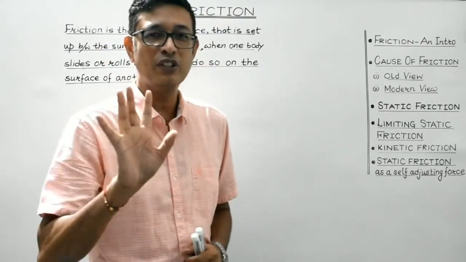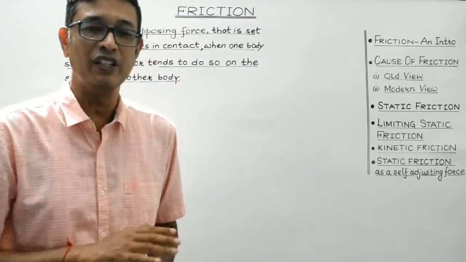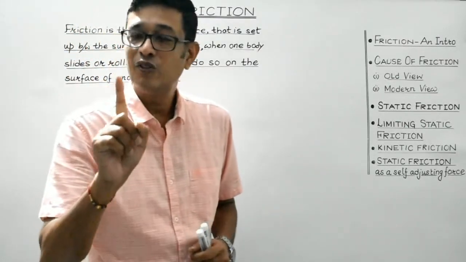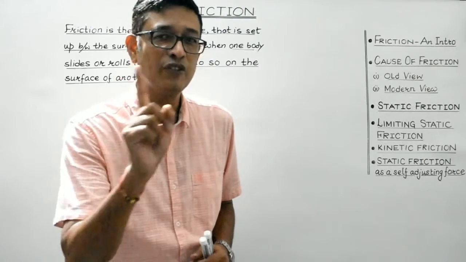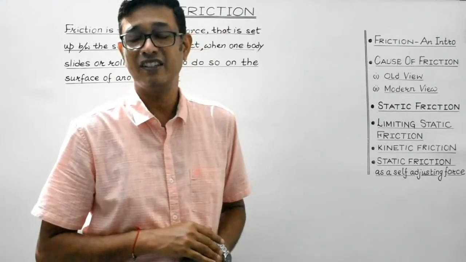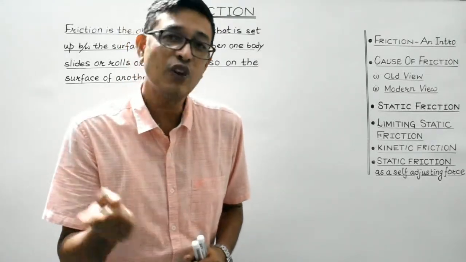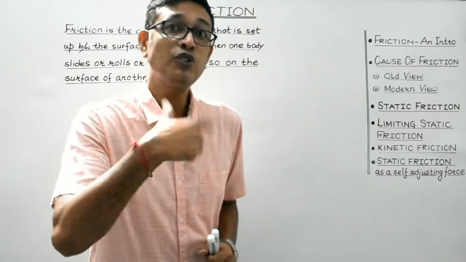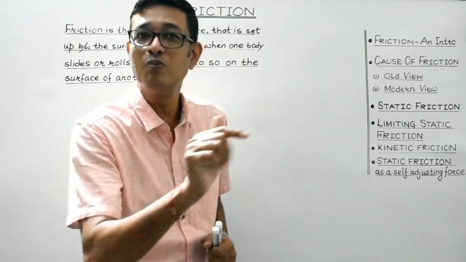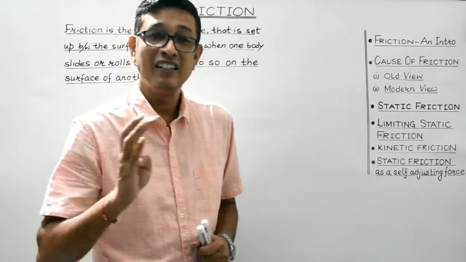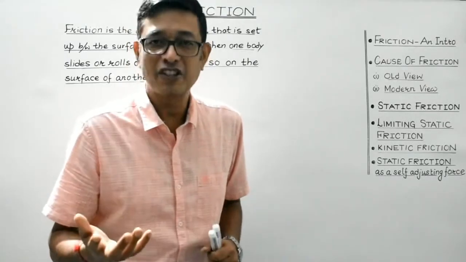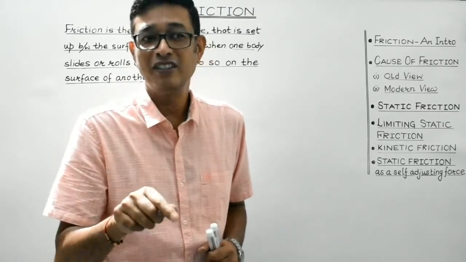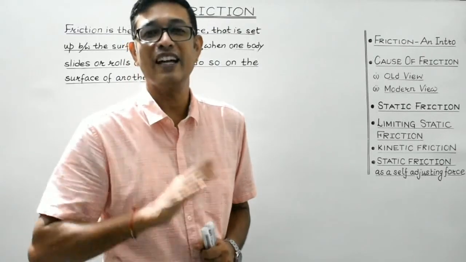So basically students, 2-3 points can be easily concluded. One is, force of friction is always of opposing nature, isn't it? That is, it always tends to act in a direction opposite to which the body tends to move, isn't it? Second is, force of friction does depend upon the nature of the surfaces in contact.